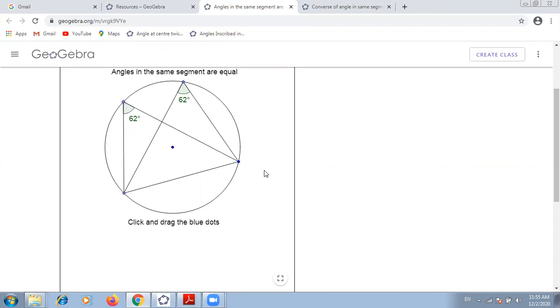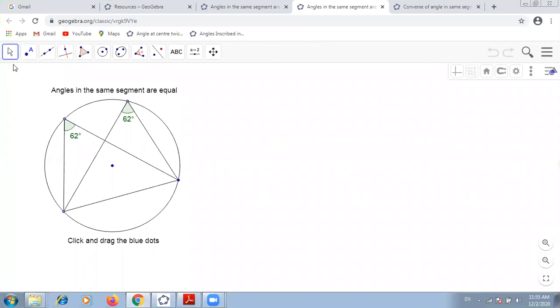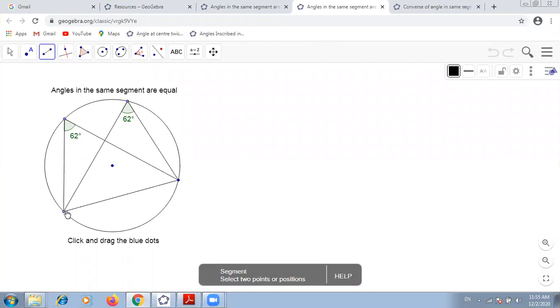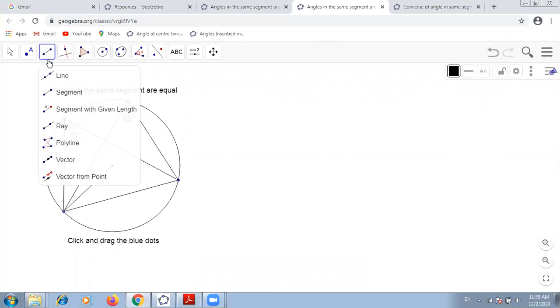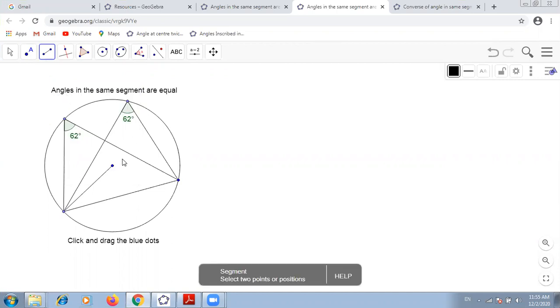Let's suppose I measure this center angle. What is the value of the center angle? By our first theorem, it will be double of this, 62. I'm trying to prove this.